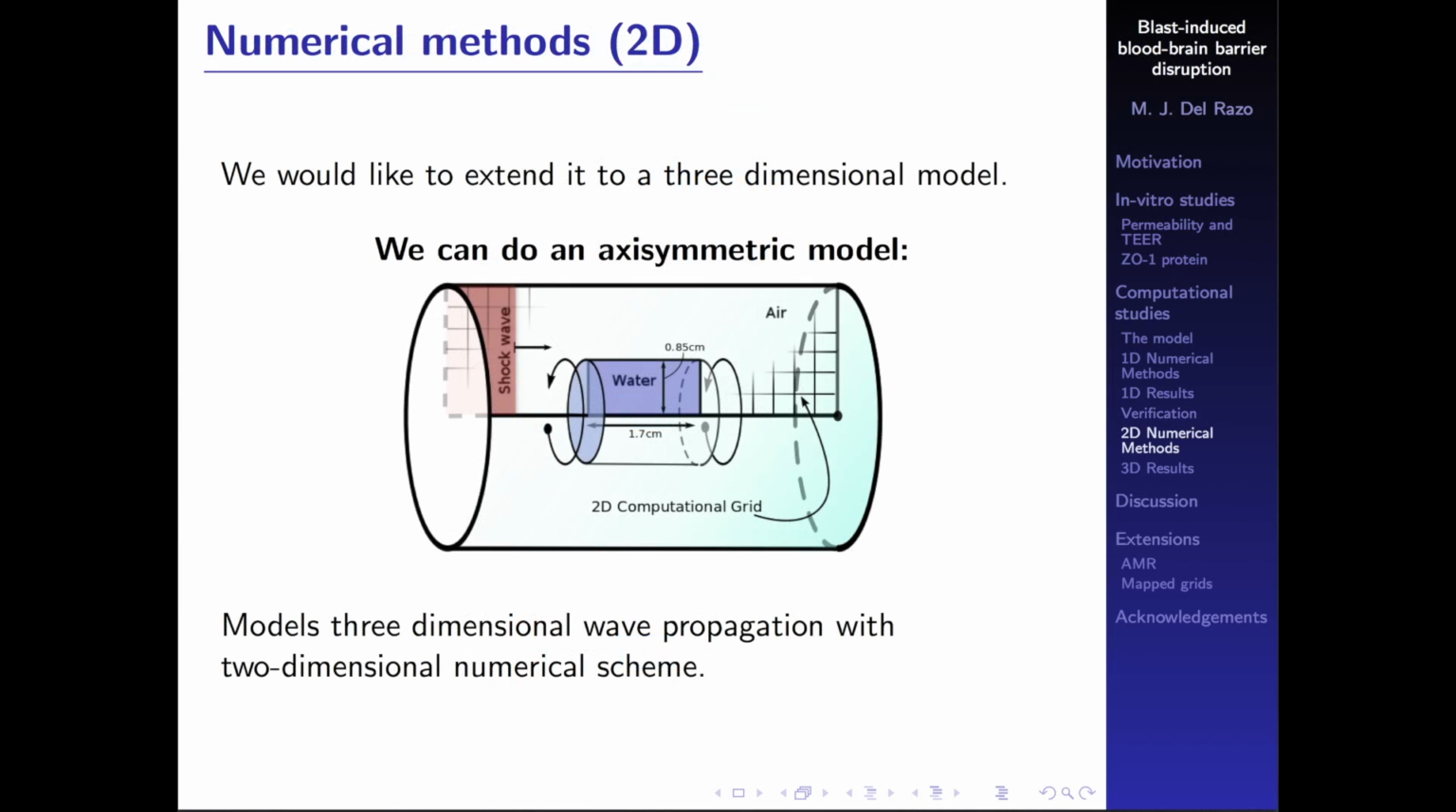Okay, so how do we do a 3-dimensional model? Well, we can actually do a three-dimensional model that uses just 2D numerical methods. So as we have cylindrical symmetry, we can just do a two-dimensional grid where we put here the water interface as a rectangle. And as we spin this around this axis, we will recover the full three-dimensional cylinder. So we're going to model a three-dimensional wave propagation with just a two-dimensional numerical scheme.